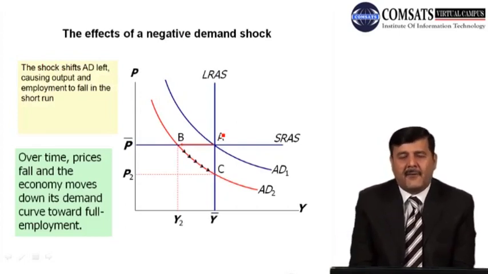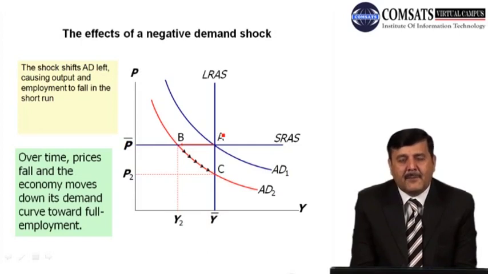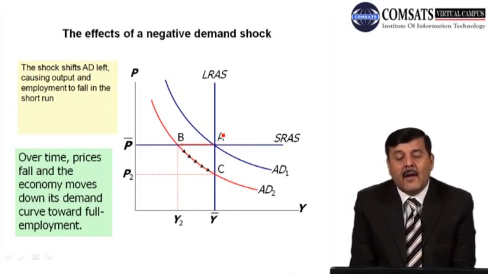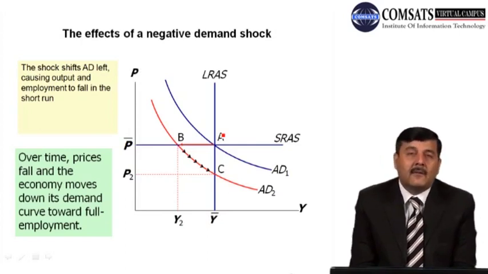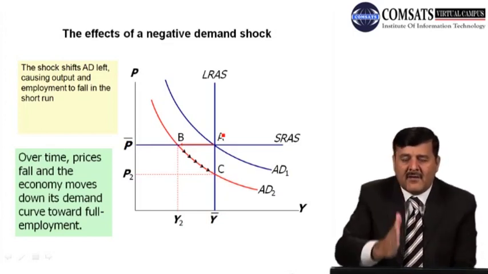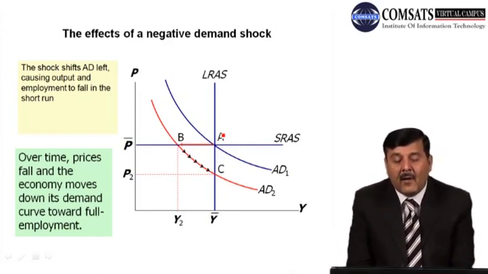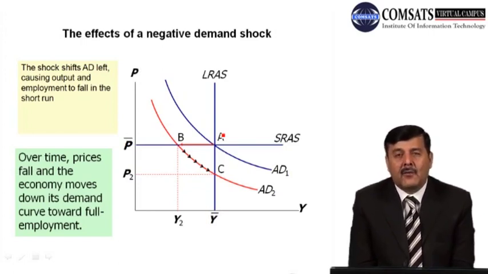Now we can explain the different kinds of shocks that can affect the economy with the help of different diagrams. In this diagram, on the y-axis we are measuring price, on the x-axis we are measuring the output level in the economy. We have the initial aggregate demand curve AD1, the short run aggregate supply curve, which is horizontal, and the long run aggregate supply curve, which is vertical. All these three curves intersect each other at point A, where price is P bar and output is Y bar, at its natural rate or full employment level.